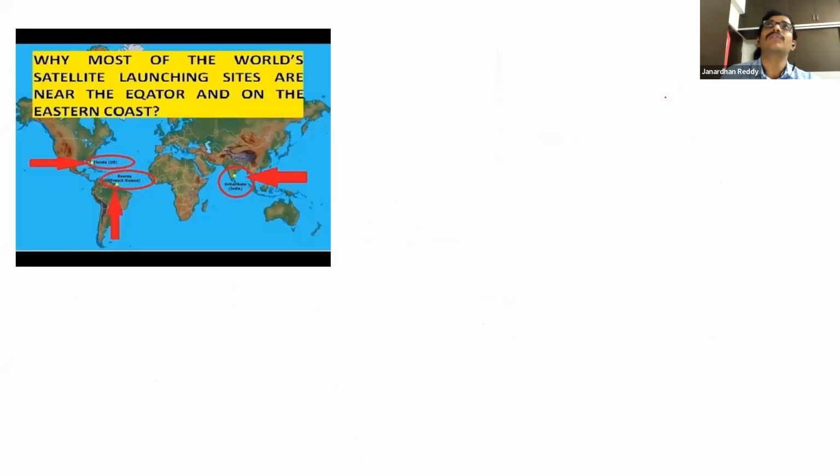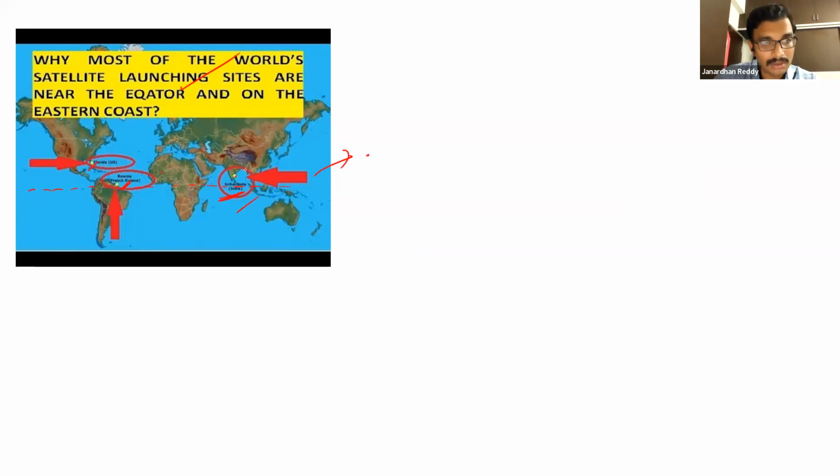Now, one question and we will conclude. Why, generally, for satellite launch vehicles in India, do we have Sriharikota, Andhra Pradesh, near Nellore? Sriharikota is the launch pad. In USA, Florida; in French Guiana, this is the place where satellite launch generally happens. Why are most of the satellite launching pads located near the equator? Where is the equator? Here it passes through. They are very near to the equator.